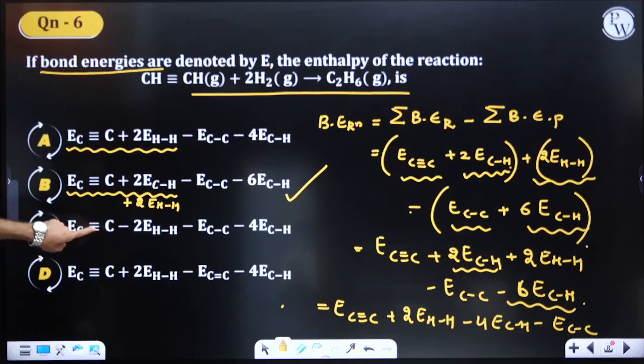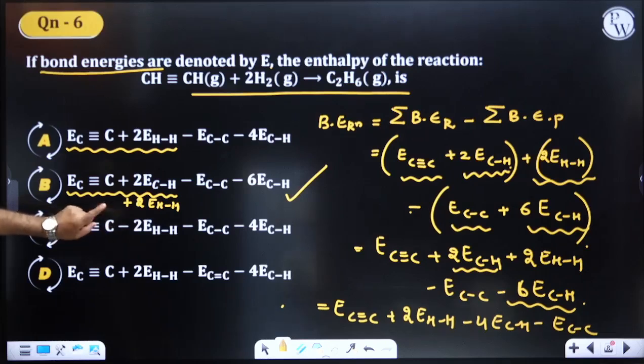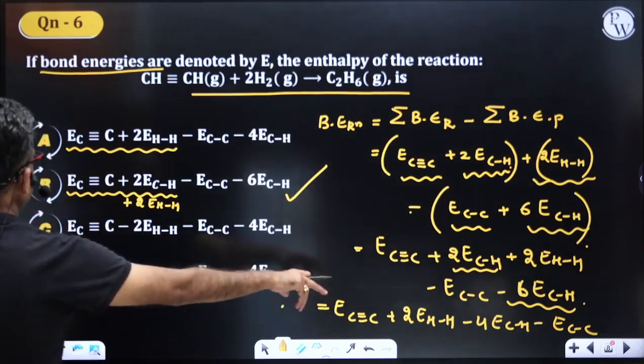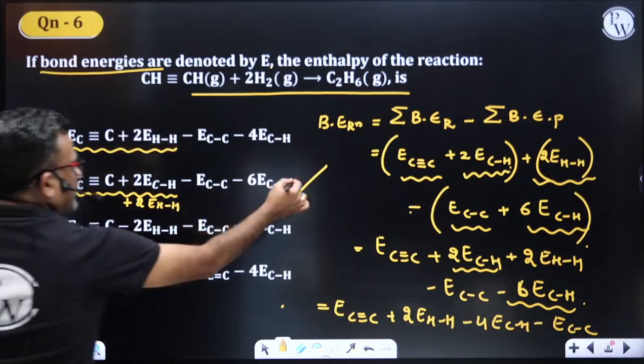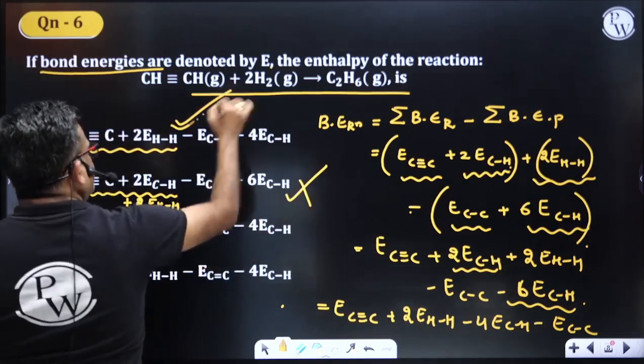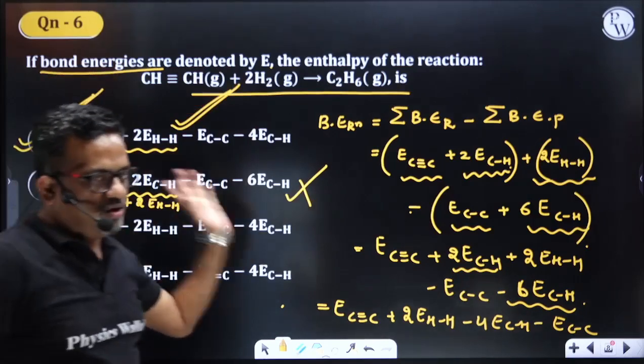EC triple bond C plus ECH. No. Here EC triple bond C plus, okay, EC triple bond C plus, no. Okay, so that should be our answer, students. 2EHH minus this, yeah. This one is right. A bit of confusion, so sorry for your time. So this is our answer, considering all.